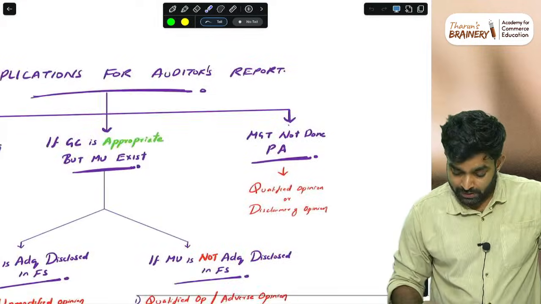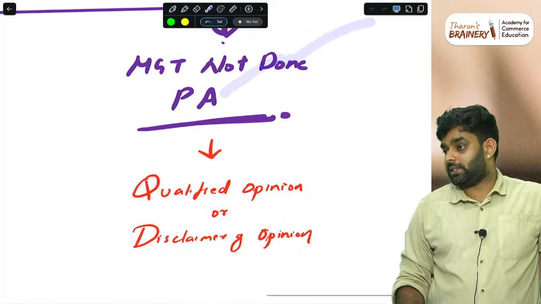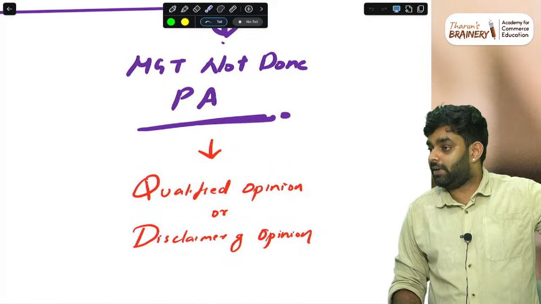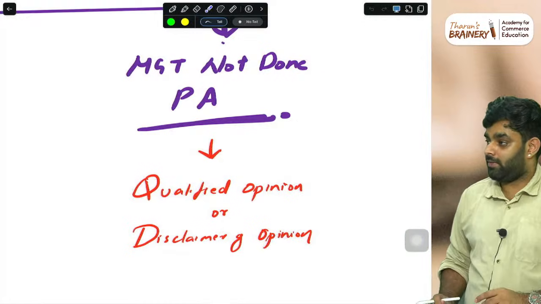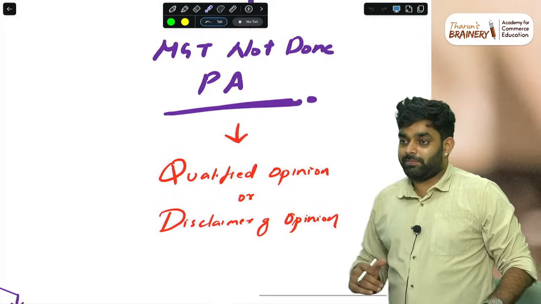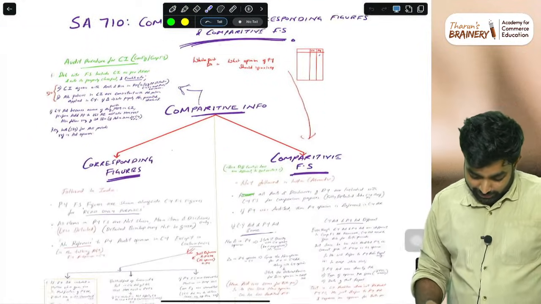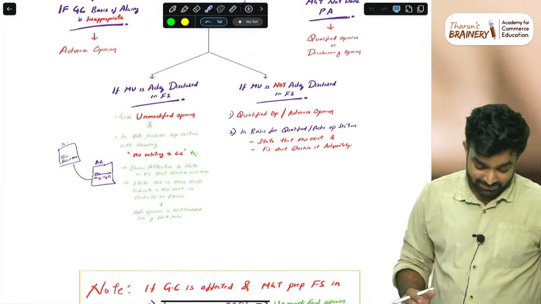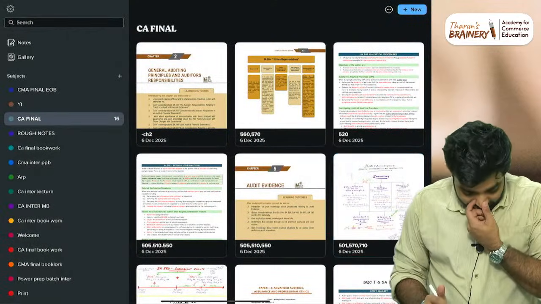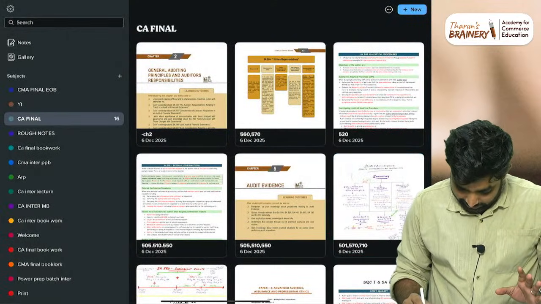Simple. Then if management has not done the preliminary assessment, then on what basis did they make the financial statements? Give a qualified or disclaimer of opinion. You should not even check the audit. Disclaimer, done. So we are done. Now we will see some questions on this.